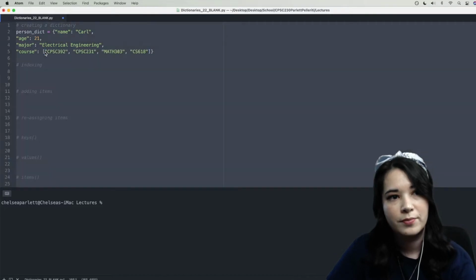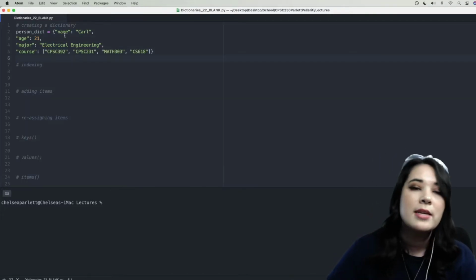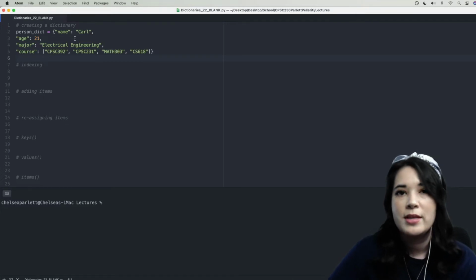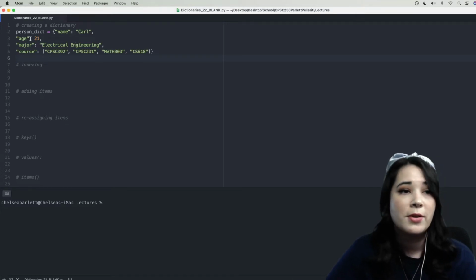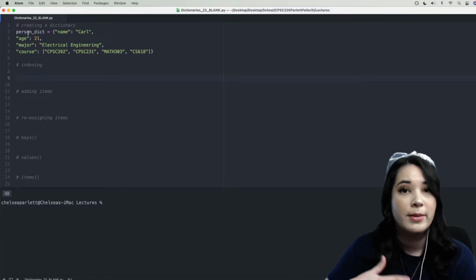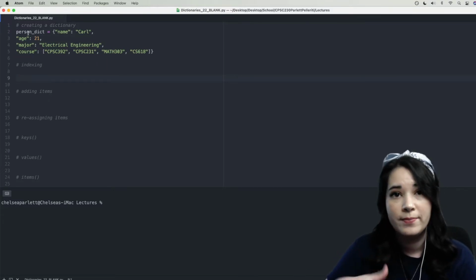currently taking. All right, so you can see that a dictionary, like a list, can have values that are of completely different types. Here we have values that are strings, we have values that are numbers, and we have values that are another collection, a list. And you can see that these key value pairs can help us organize all of the information in this dictionary.